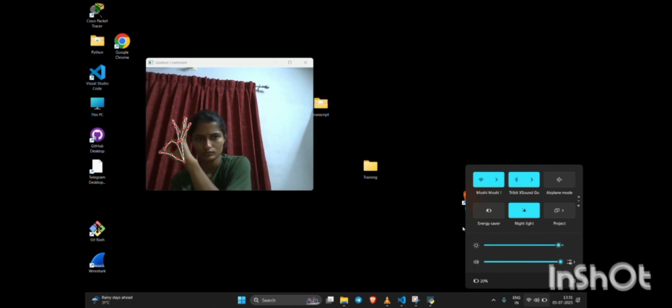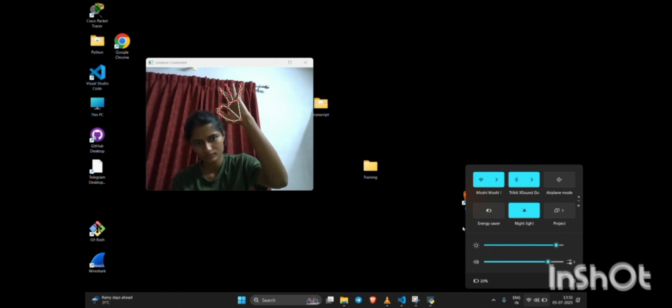Along with that, to control the brightness, I can make an OK sign, thumb and index finger forming a circle, and moving my hand horizontally. That increases or decreases brightness. By moving right, I can increase the brightness, and by keeping the position and moving left horizontally, I can decrease the brightness. Similarly, to control volume also, I can use the same OK sign and move my hand vertically upwards to increase and vertically downwards to decrease.